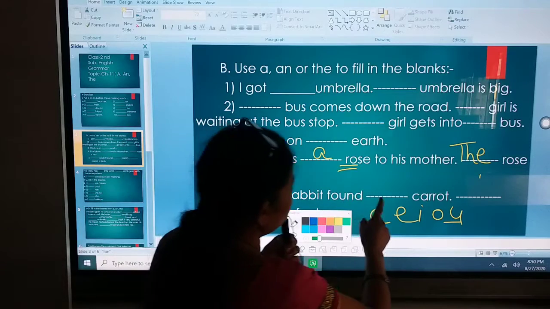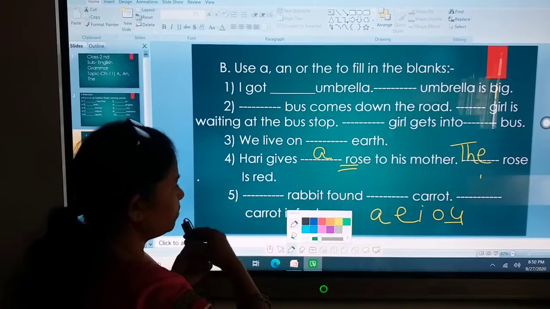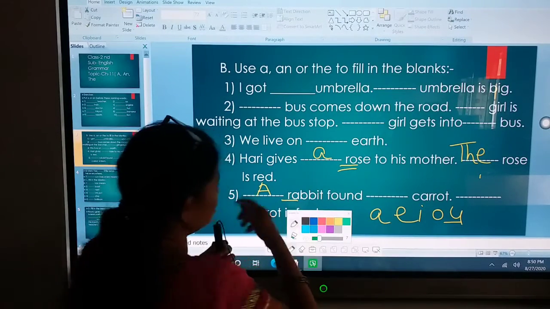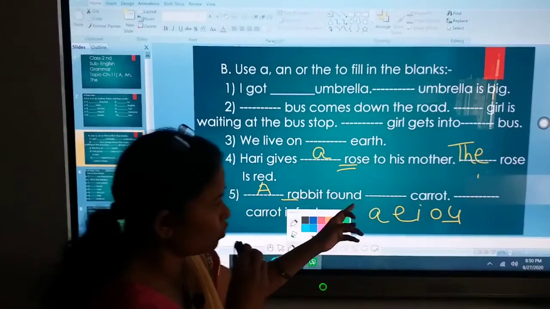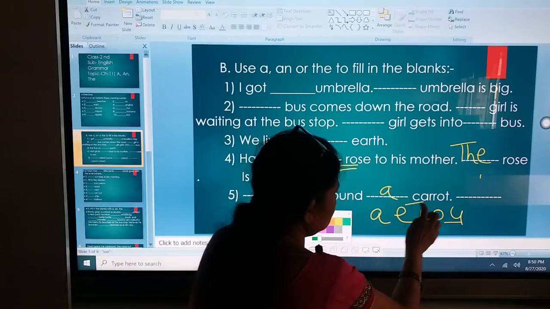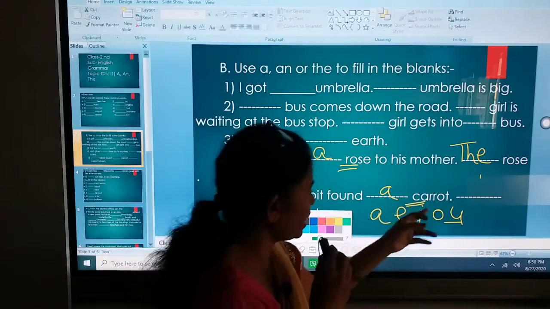Next, dash rabbit found dash carrot. Now here we are talking about rabbit. A rabbit, because R is consonant, a rabbit found a carrot. C is your consonant, so a rabbit found a carrot.